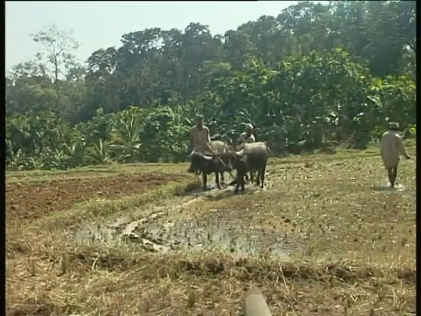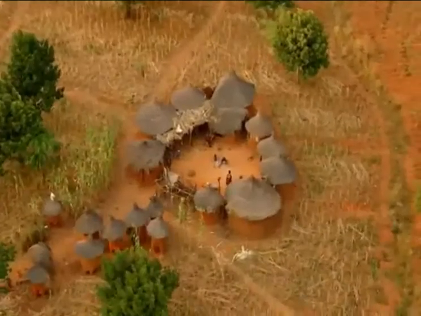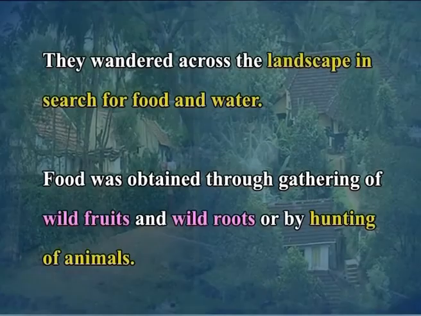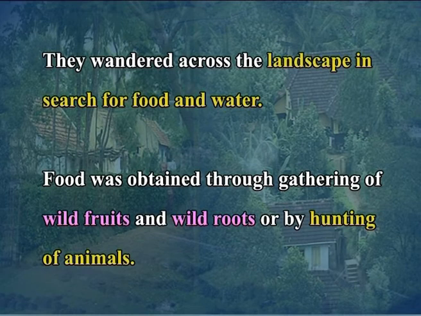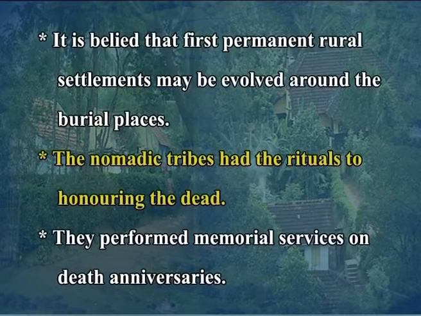Before the advent of agriculture, human beings were nomads. They wandered across the landscape in search of food and water. Food was obtained through gathering of wild fruits and roots or by hunting animals. It is believed that the first permanent rural settlements may have evolved around burial places.